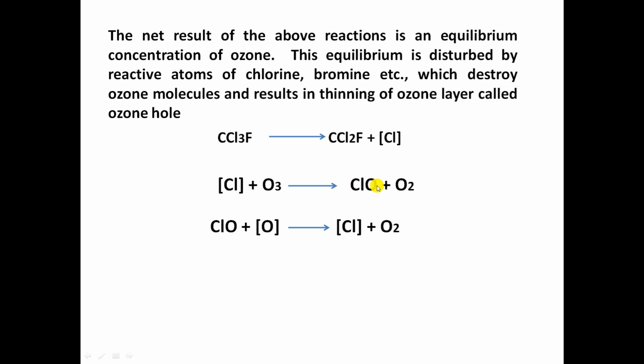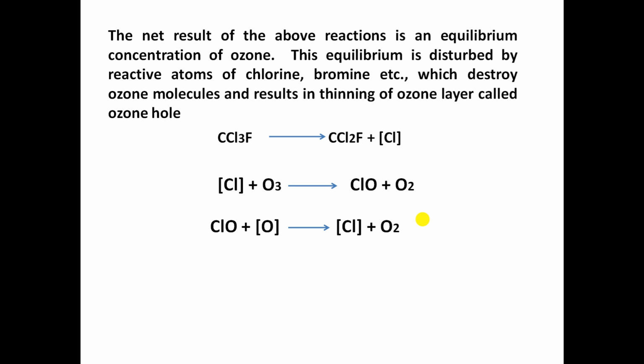Again, this chlorine monoxide reacts with atomic oxygen and gives rise to a chlorine free radical and oxygen. In normal ozone formation, oxygen and atomic oxygen are formed and that cycle continues. But because of this chlorine free radical, instead of forming atomic oxygen, molecular oxygen is formed directly, which prevents new ozone formation.